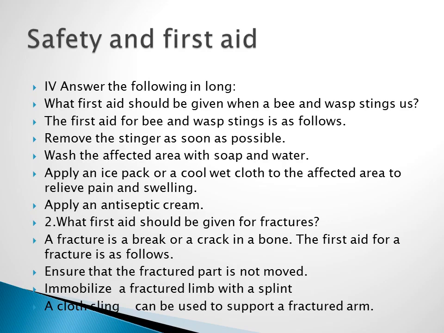Second question, what first aid should be given for fractures? Fracture means what? It is a break or a crack in a bone. First, we have to ensure the fractured part is not moved. Then we have to cover it with a splint. A splint is made of cloth, a triangular sling. The triangular sling is also used to support our fractured arm.